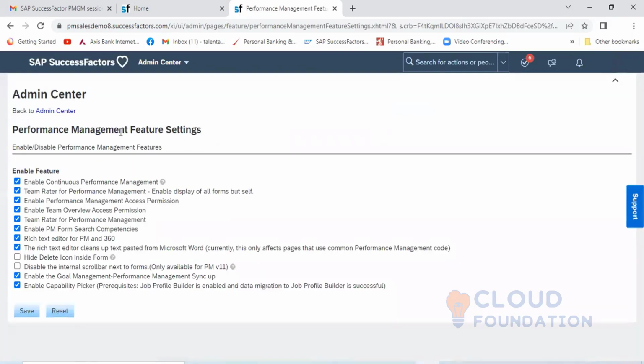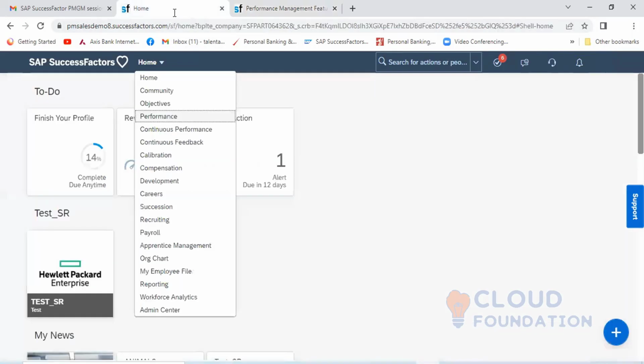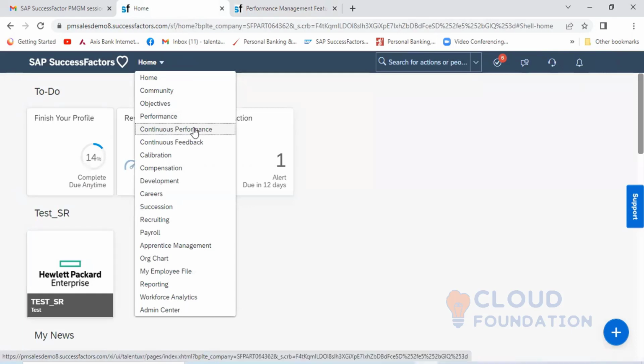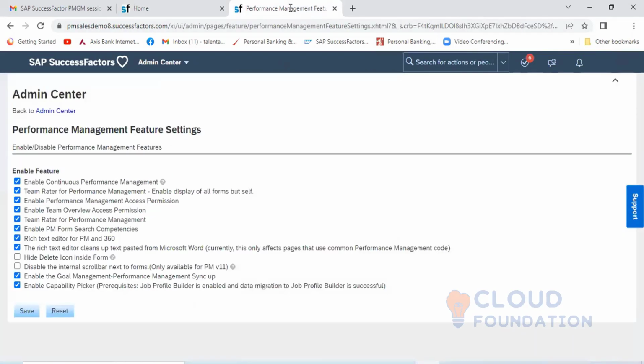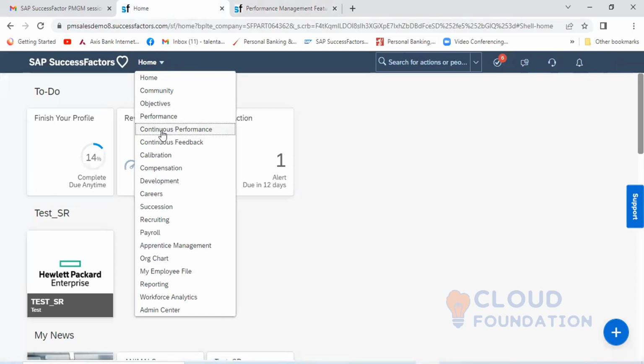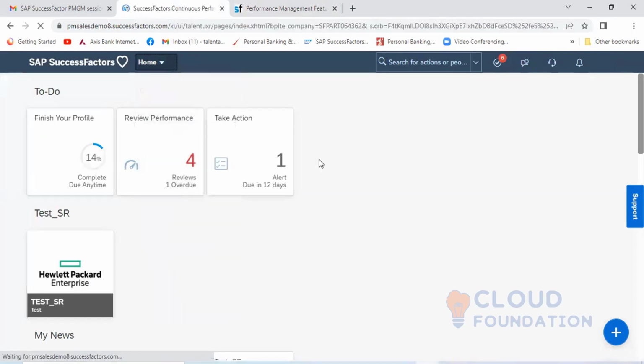In the performance feature setting, you can see here, enable continuous performance management. This has been enabled here. Got it? We need to enable this, and only then can we get this particular tab here. This is the setting which we need to enable. After that we can see this continuous performance page, and once you click on this continuous performance page,